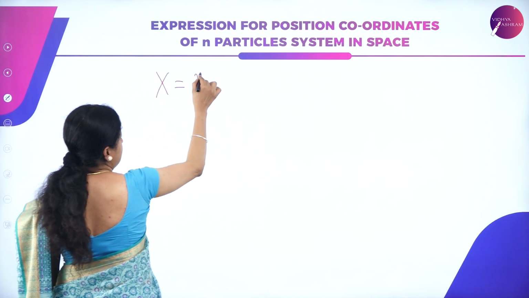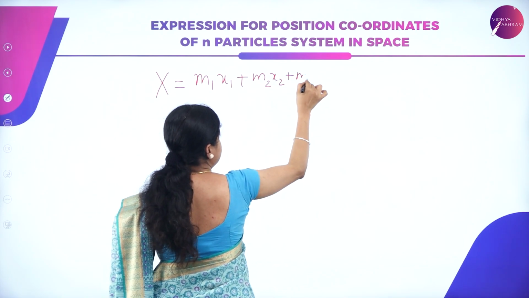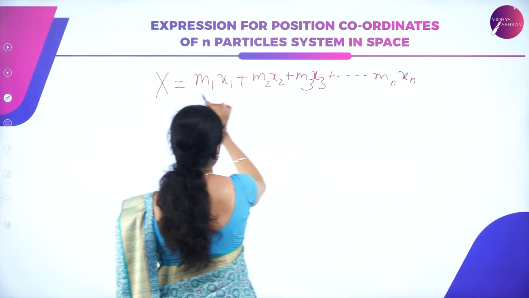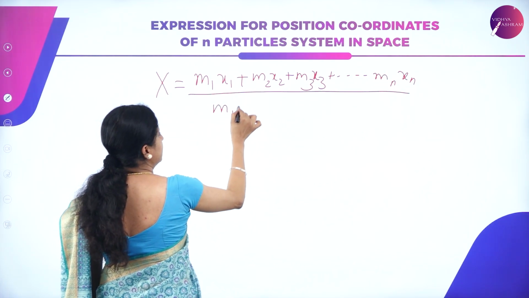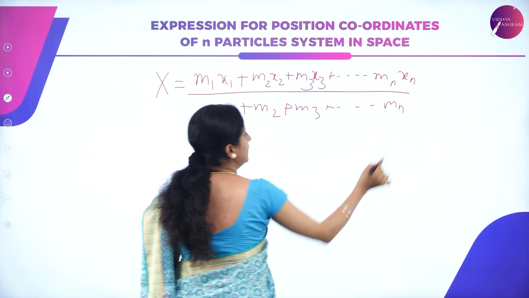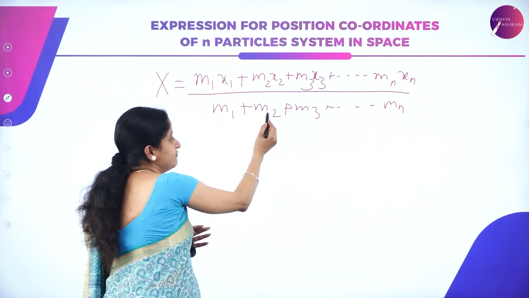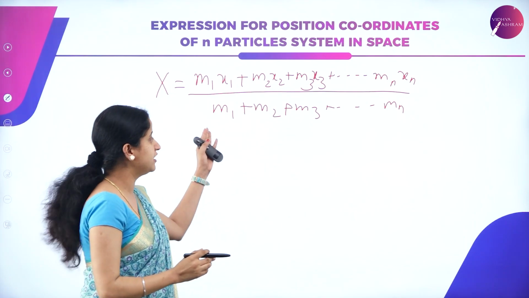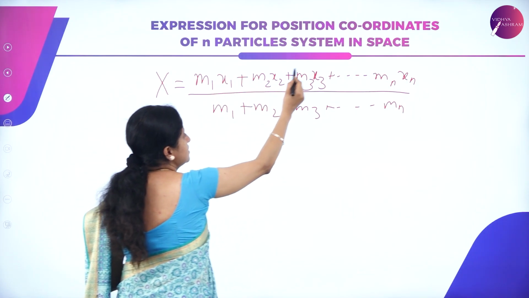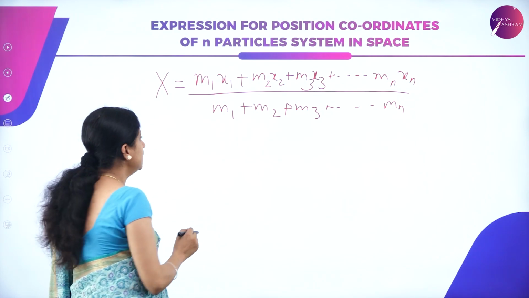Along x axis it can be expressed as m1 x1 plus m2 x2 plus m3 x3 and so on up to mn xn divided by the sum of masses of the particles, that is m1 plus m2 plus m3 and so on up to mn. So this is along x axis. m1, m2, m3 and so on are the masses of the particles which are present in the system, and x1, x2, x3 and so on are the distances of separation of the particles from the origin of the coordinate system.